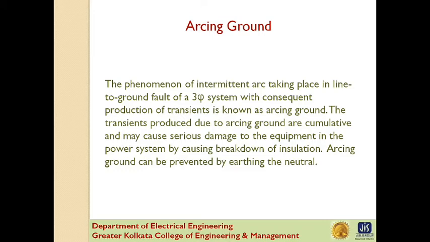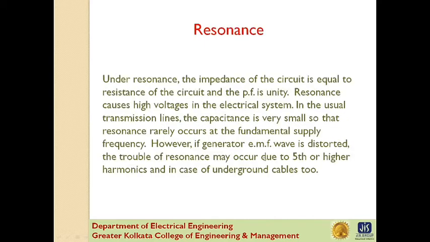However, when the lines are long and operate at high voltage, a serious problem called arcing ground often occurs. The arcing ground produces severe oscillations of 3 to 4 times the normal voltage. The phenomenon of intermittent arc taking place in the line to ground fault of a three-phase system, with consequent production of transients, is known as arcing ground. The transients produced due to arcing ground are cumulative and may cause serious damage to equipment in the power system by causing the breakdown of the insulation. Arcing ground can be prevented by earthing the neutral.